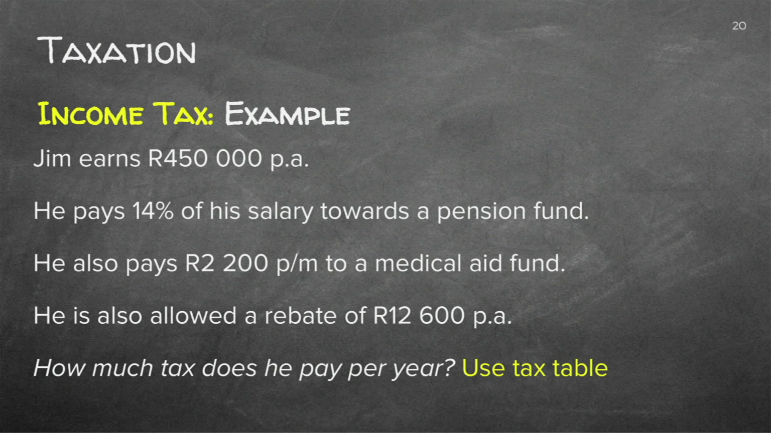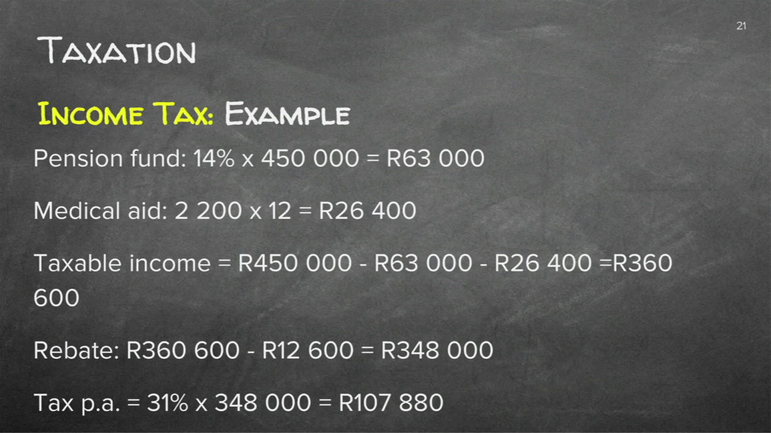Jim earns 450,000 Rand per annum. That means it's per year. He pays 14% of his salary towards a pension fund. He also pays 2,200 Rand per month to a medical aid fund. And he's also allowed a rebate of 12,600. How much tax does he pay per year? And use the tax table.